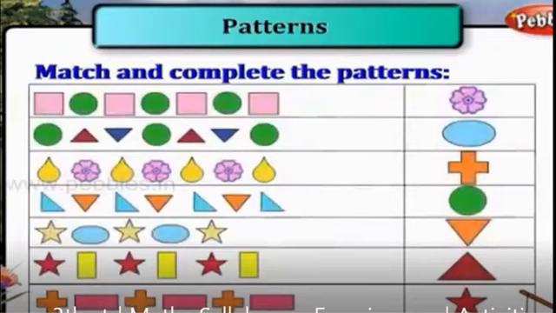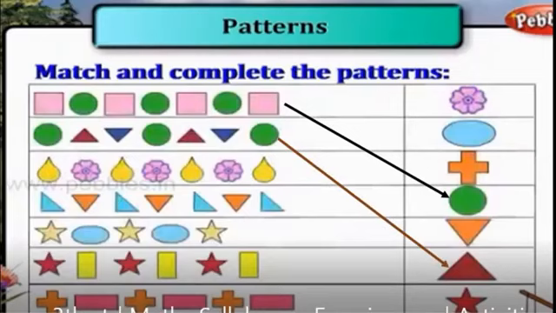Okay. See first rectangle, then green circle, rectangle, circle, rectangle, circle, rectangle, then this green colored circle. See, observe the color also. Okay. In the second one, circle, triangle up, inverted triangle, then circle, triangle up, inverted, circle, then again red colored triangle. Correct?